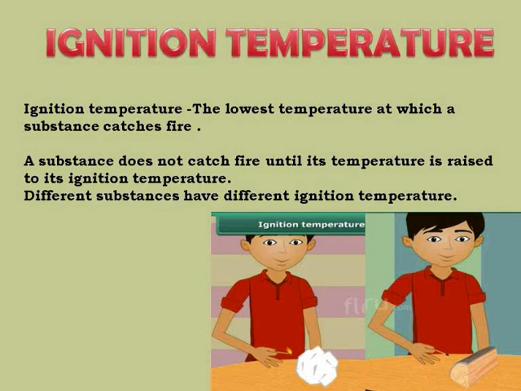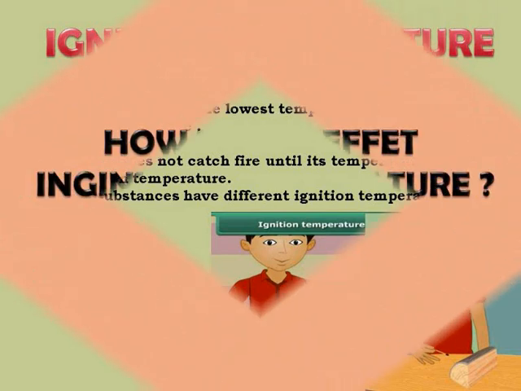For example, cooking oil catches fire when a frying pan is kept for long on a burning stove. Kerosene oil and wood do not catch fire on their own at room temperature. But if kerosene oil is heated a little, it will catch fire. But if wood is heated a little, it would not catch fire. So, different substances have different ignition temperatures.